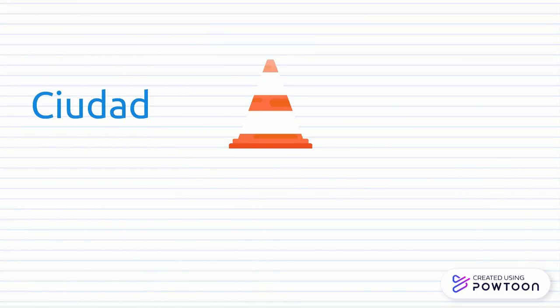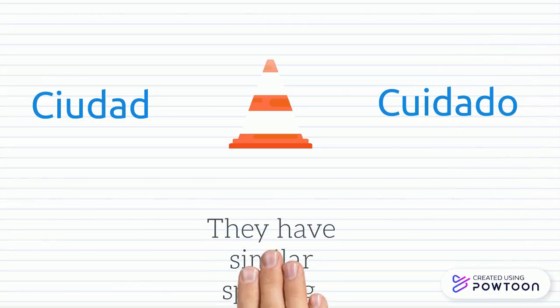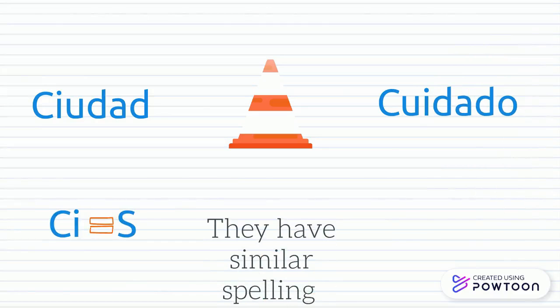Be careful, because the words ciudad and cuidado have similar spelling. But ciudad sounds like an S, and cuidado sounds like a K.